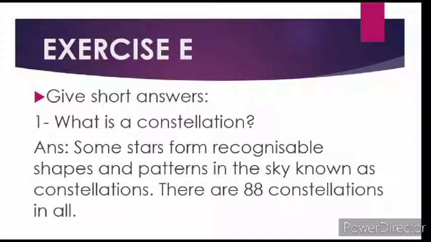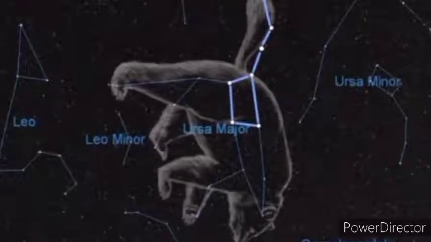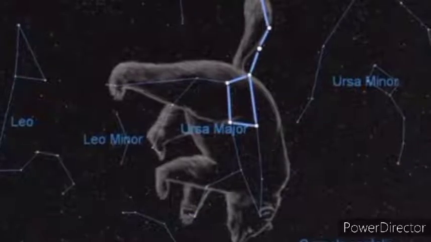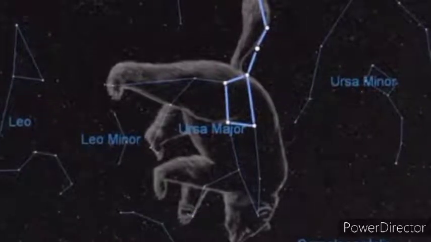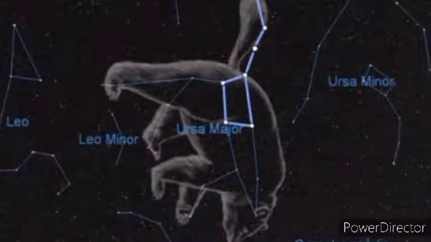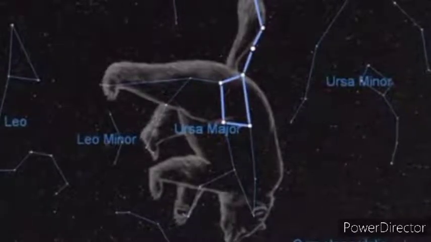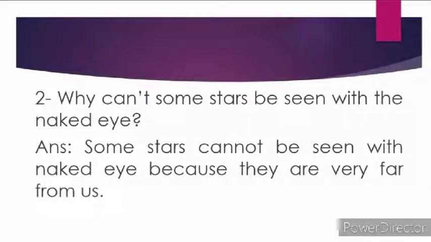There are 88 constellations in all. The most important constellation of the northern sky is the Great Bear. You have also read it is also known as Ursa Major. This constellation resembles a bear. This is a picture of the constellation Great Bear, also known as Ursa Major. You have to draw this in your notebook on the left hand side.